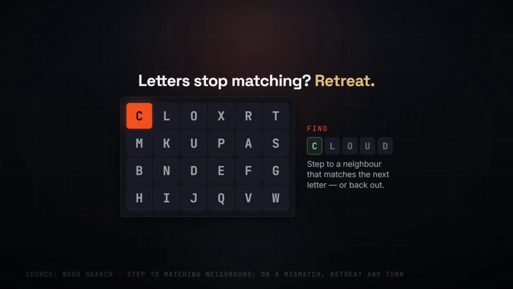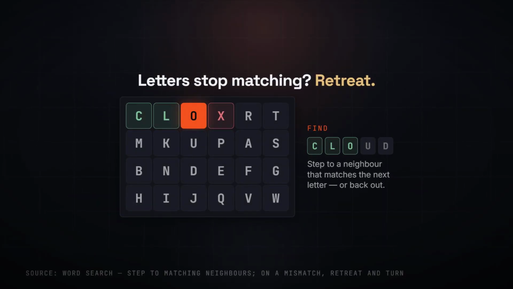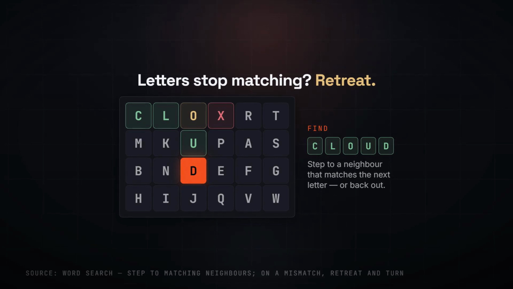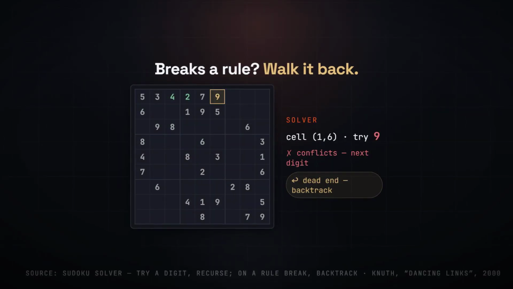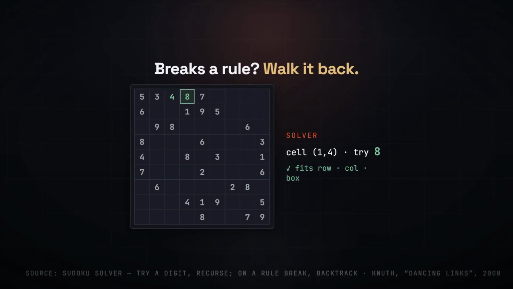Hunt a word hidden in a grid of letters. Step to a neighbor that matches, keep going, and if the letters stop lining up, retreat and try another direction. Sudoku is the exact same move. Drop a digit into an empty cell, push on, and if it breaks the rules further in, walk it all the way back and try again.